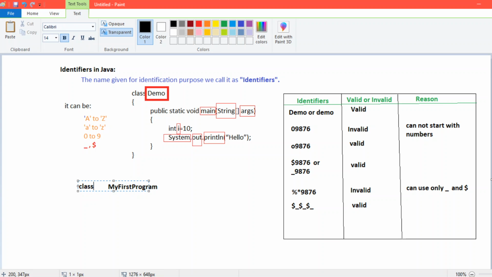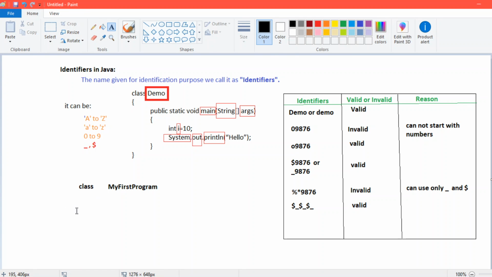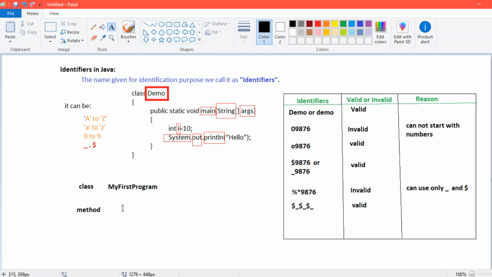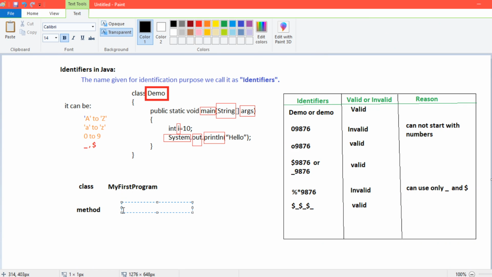Okay, when you are writing the method, for example with the same name, my first program, we have to start with a small letter, followed by camel case.